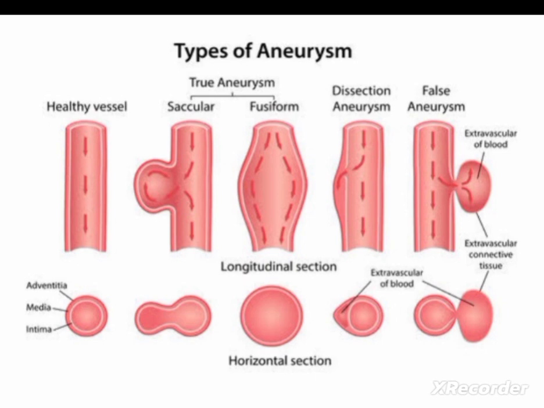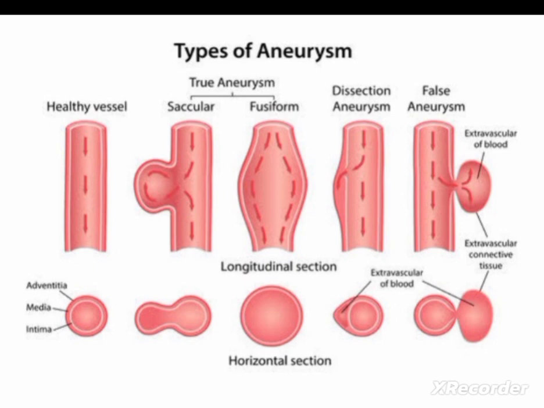True aneurysm is again divided into saccular and fusiform aneurysm. A true aneurysm is one in which the wall of the artery forms the aneurysm with at least one vessel layer still intact. So in a true aneurysm, at least one vessel wall layer is still intact.